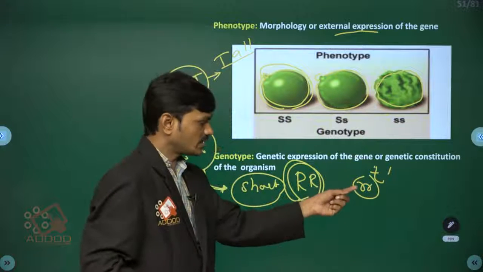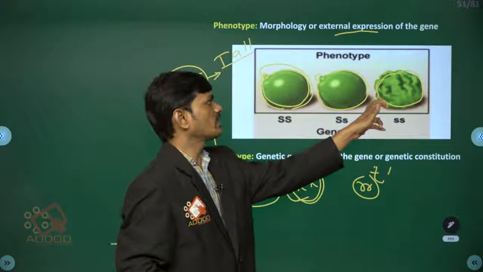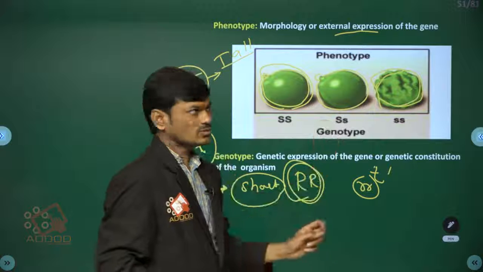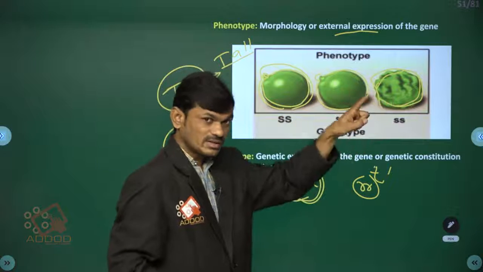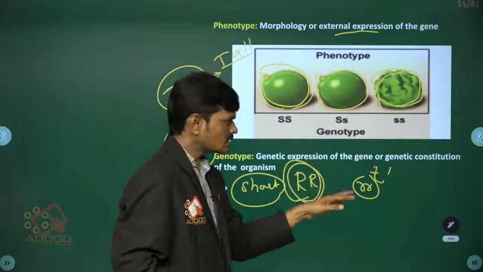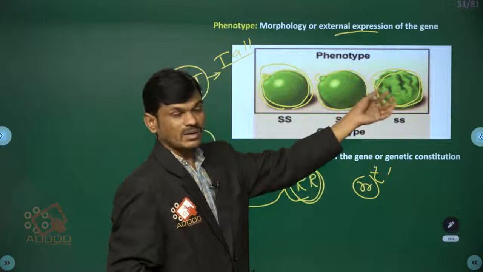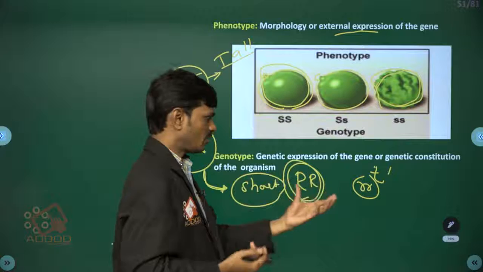What is the external expression of this small r gene? Wrinkled shape. When you see a wrinkled seed, it means there is a gene called small r. Because of this small r gene, these seeds are wrinkled in shape. So that is the external expression of a gene.